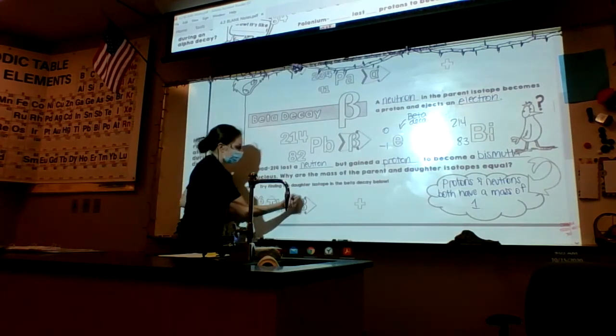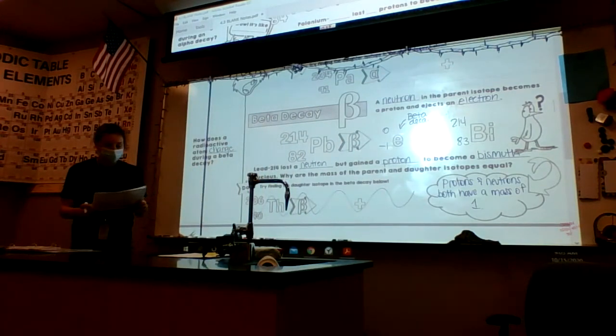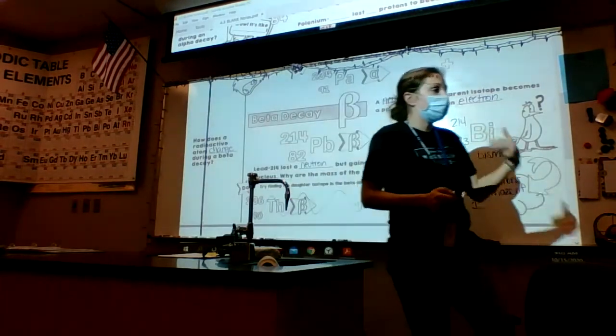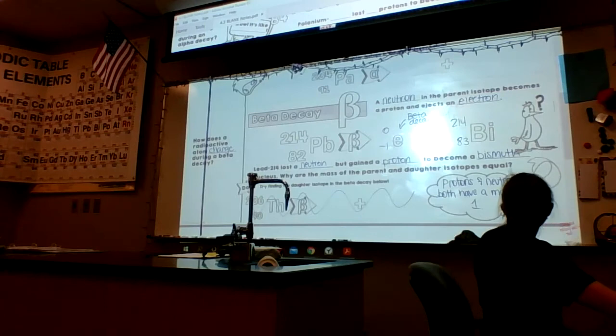And then you don't have to worry about this. Go ahead and mark through that bottom part. So transmutations, alpha and beta decay, are going to change your parent isotope.